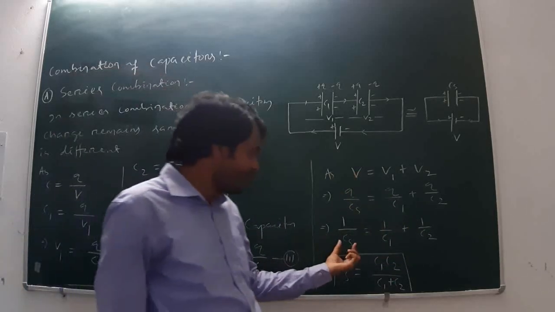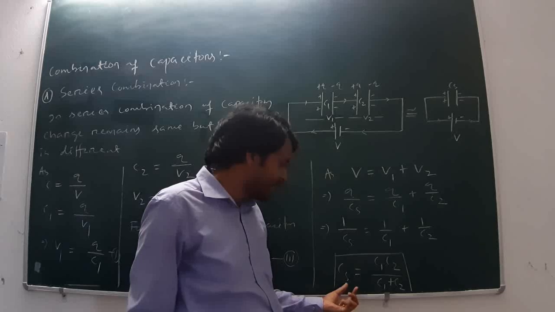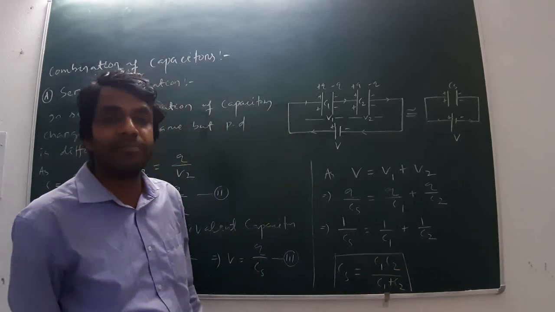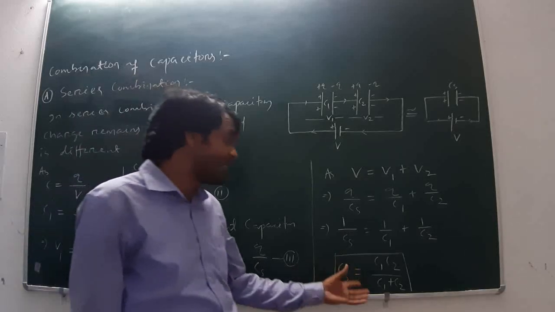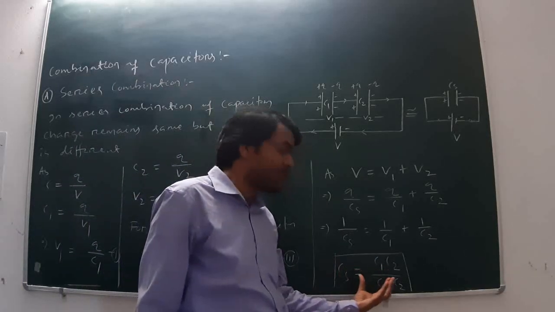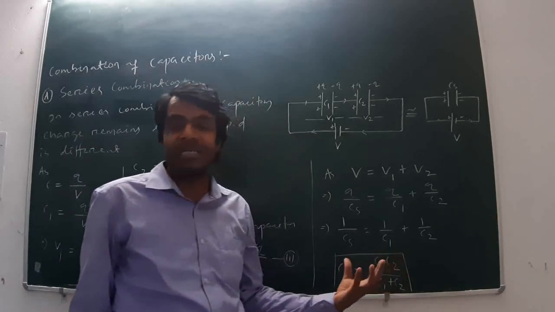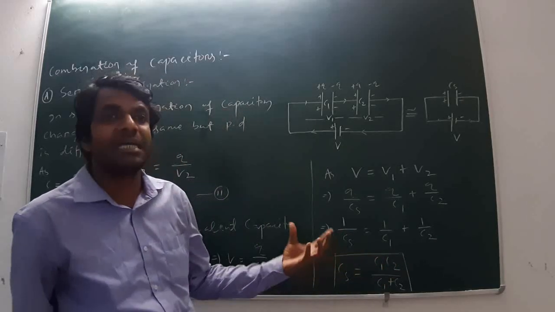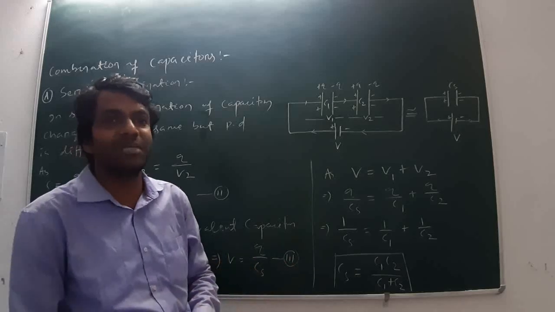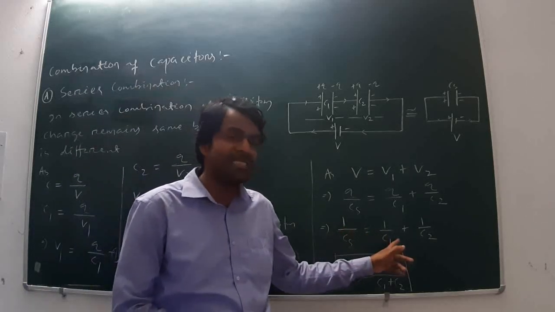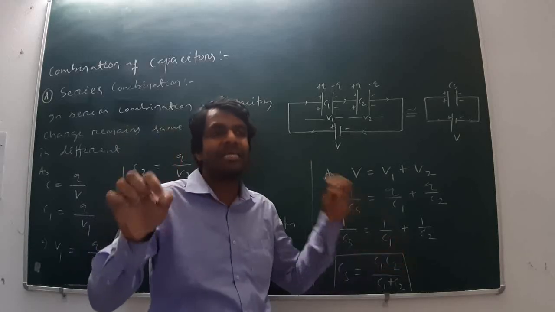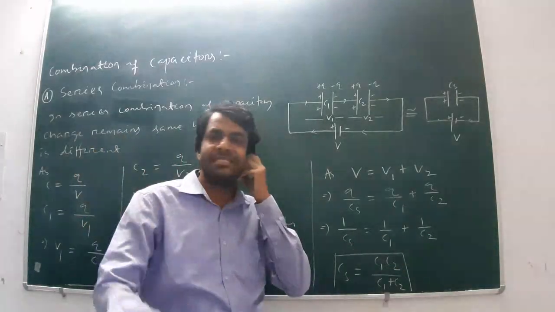Now if I solve this, then I will find out the value of CS is equal to C1 C2 by C1 plus C2. This is the required expression for the equivalent capacitance or net capacitance of the capacitors that are connected in series combination. This is the reciprocal, means the capacitance decreases when they are connected in series.